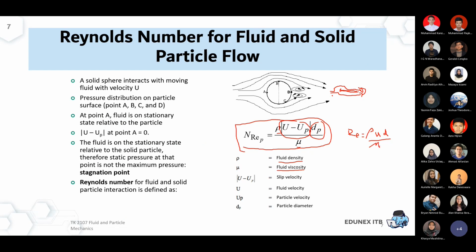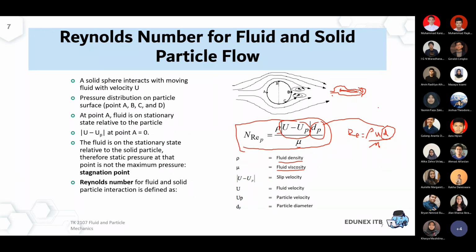Again, the rho and the mu part are quite similar, but the diameter part is completely different. In particle Reynolds, we directly use the equivalent particle diameter. So if we're talking about a 1 millimeter particle diameter, then we use that 1 millimeter as the particle diameter, not the diameter of the pipeline that we are using in the system.